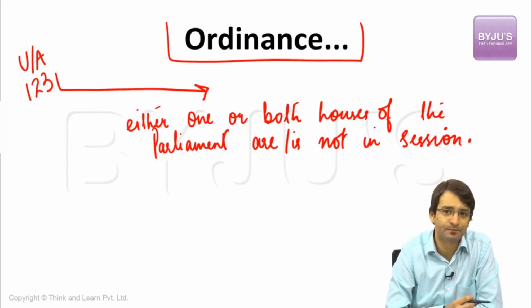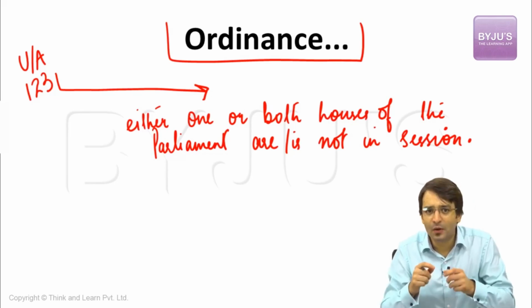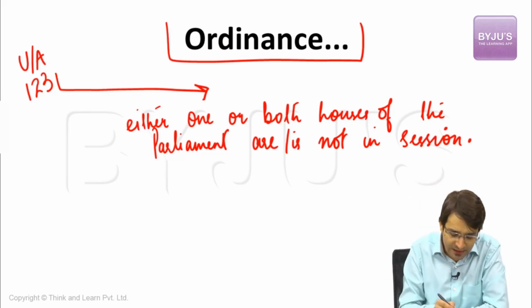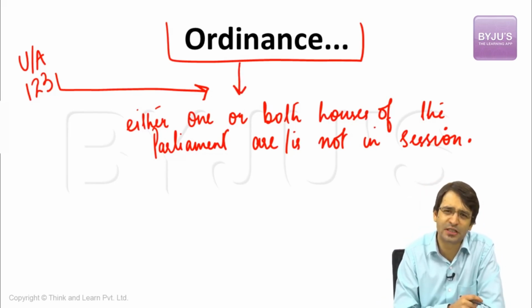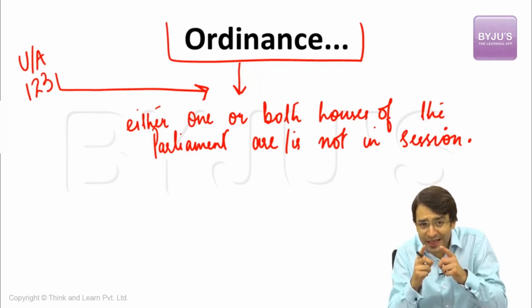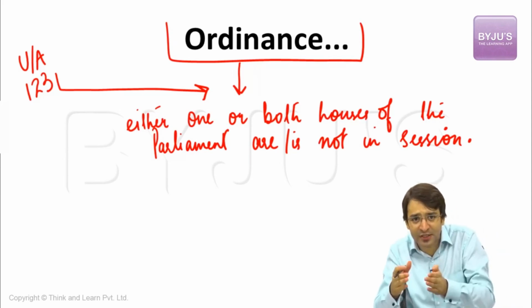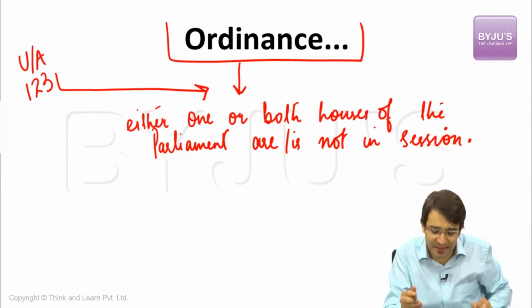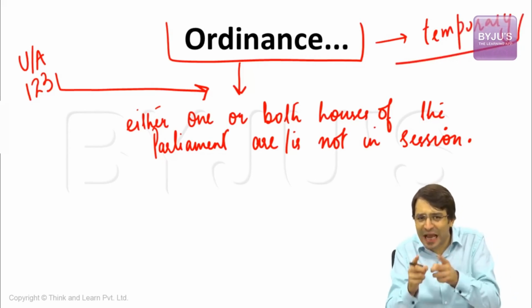To prevent such a situation, when there is an emergency, and at the same time, Parliament is not in session, what can the President of India do? He can promulgate an ordinance to this effect, and this ordinance is just like any other law made by the Parliament. But the only difference between the law made by the Parliament and an ordinance promulgated by the President is that this ordinance is temporary. The nature and character of this ordinance is temporary.